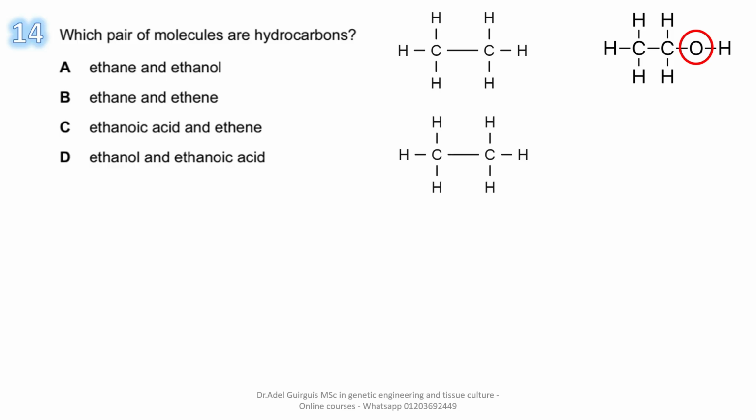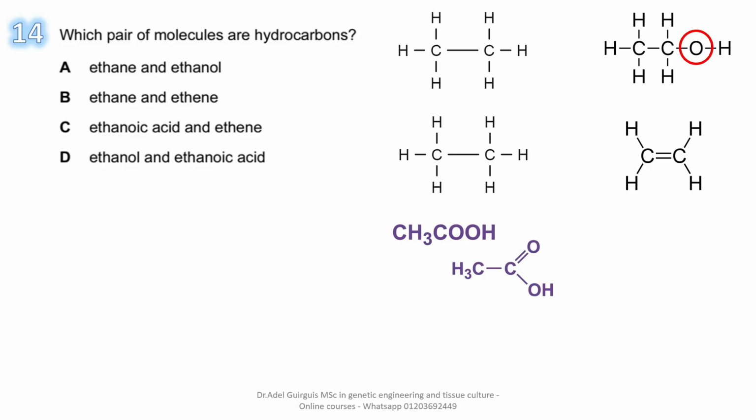What about the second choice, letter B, ethane and ethene? Both are hydrocarbons, no other elements, only two elements, carbon and hydrogen. So the answer is B. Let's check C and D. Ethanoic acid, CH3COOH.